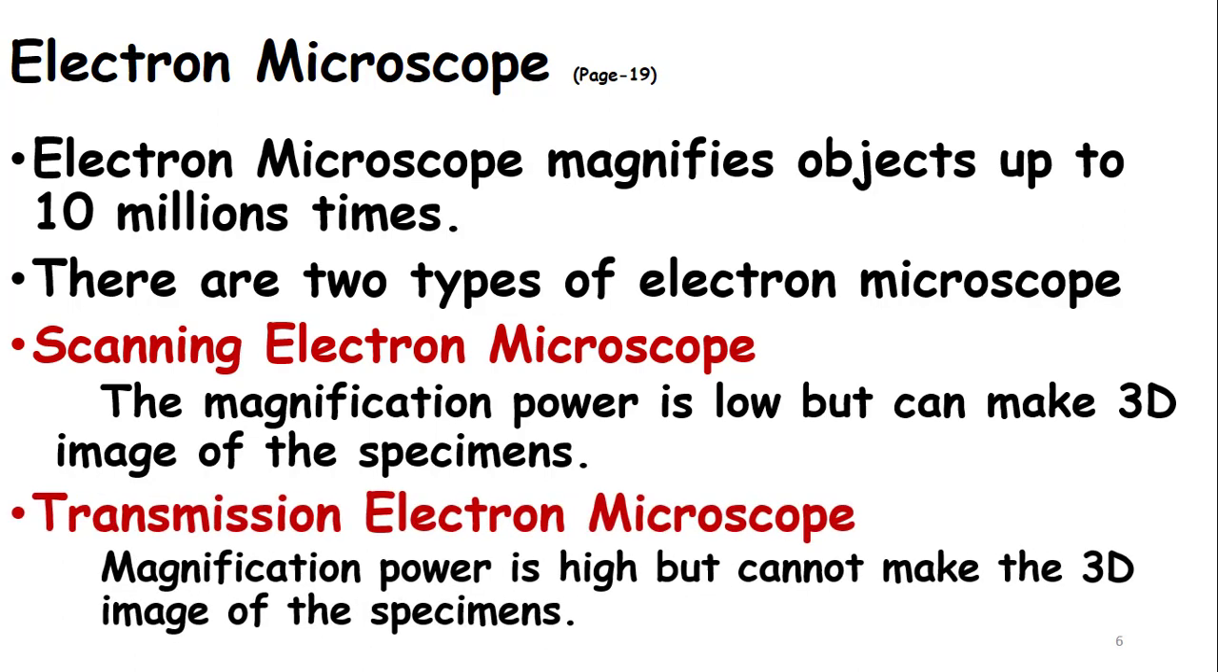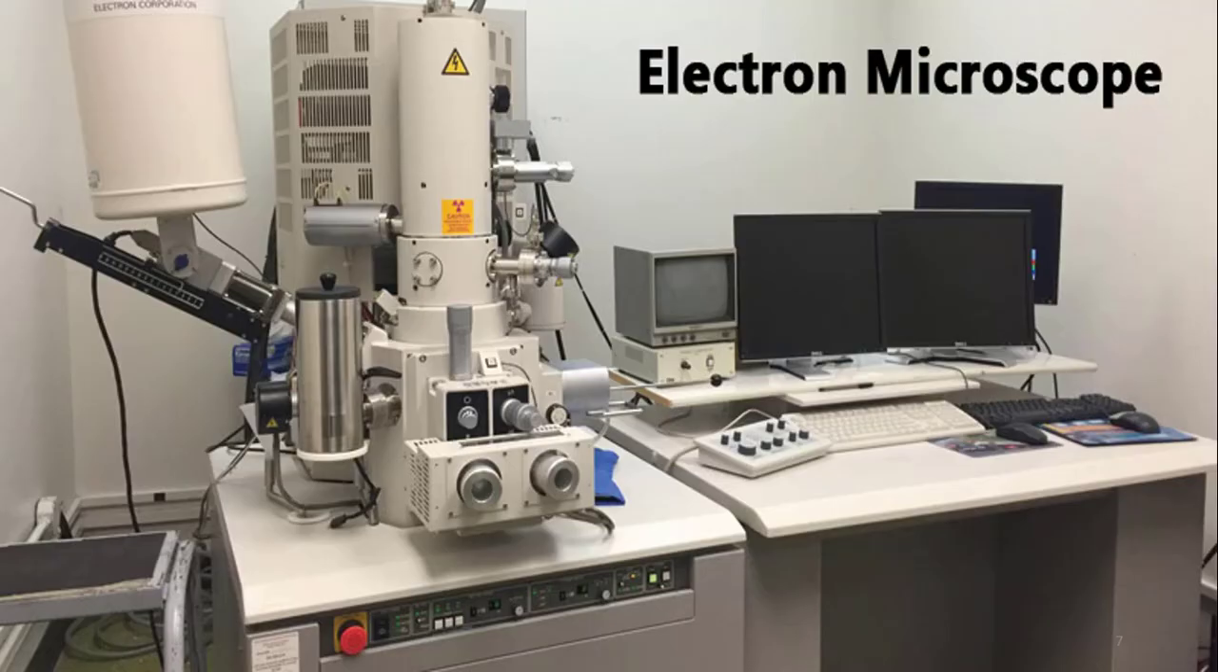The transmission electron microscope has a much higher magnification power as compared to the scanning electron microscope, but this microscope cannot make 3D images of the specimen. Now look at this structure. This is said to be the electron microscope. One of the main differences between the light microscope and the electron microscope is that the light microscope is lighter in weight, and it is cheaper.